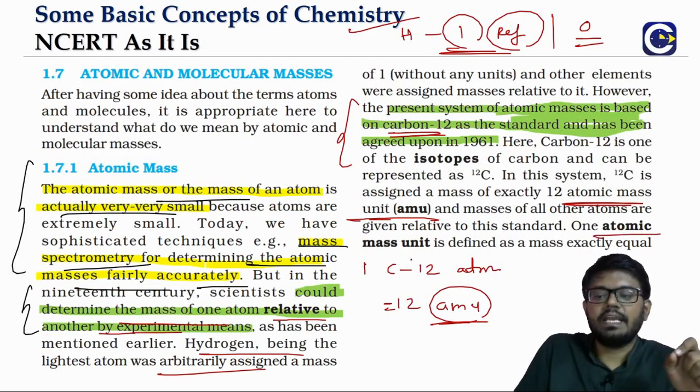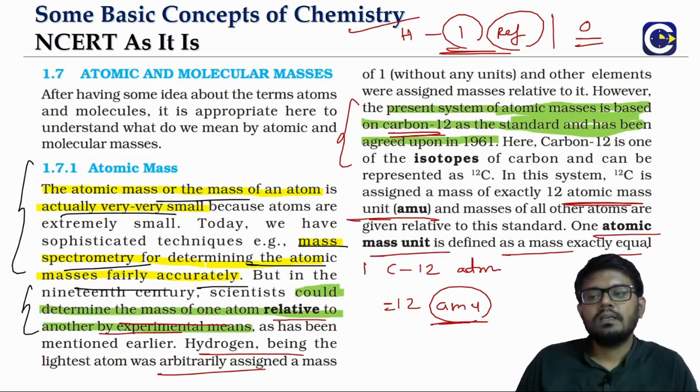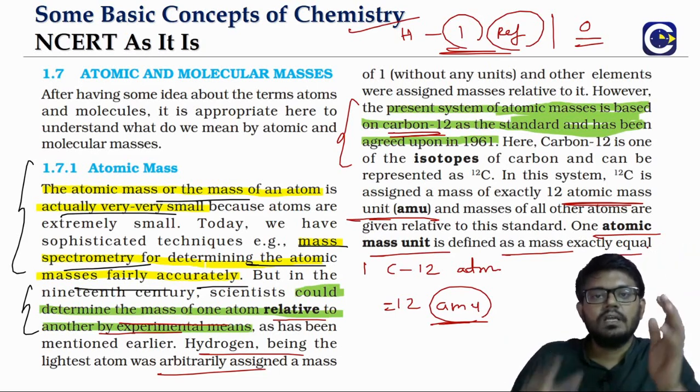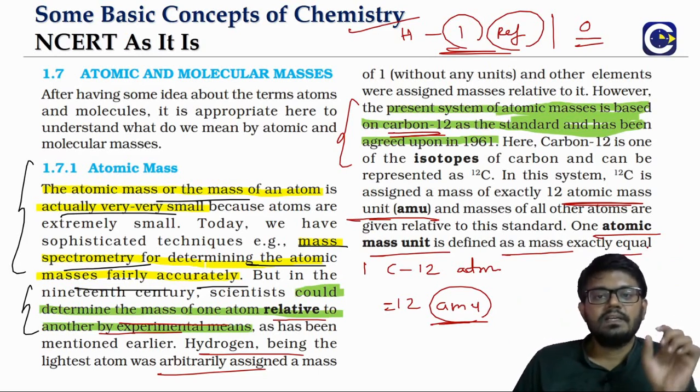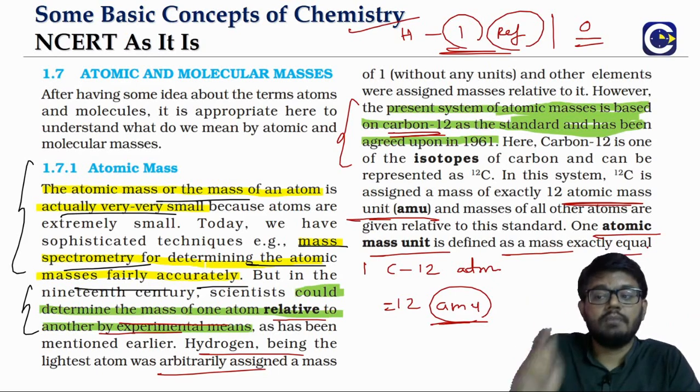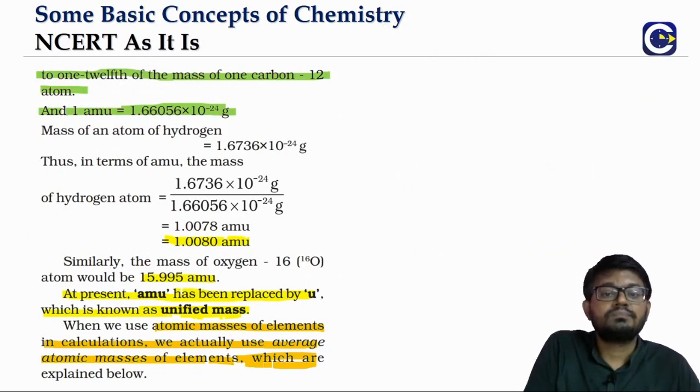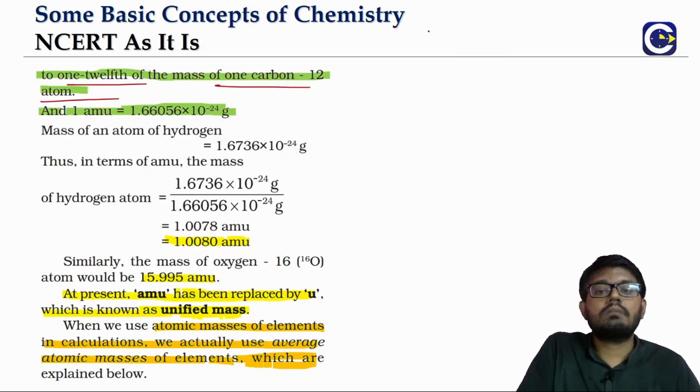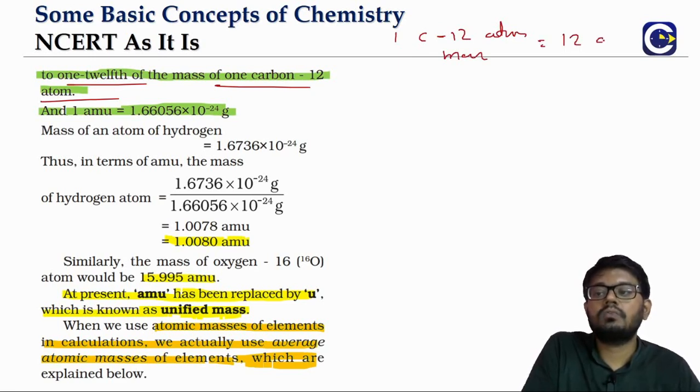By this definition, this is how the reference is fixed. As I said, initially they were using hydrogen and oxygen as the reference, but later this changed to carbon. Now with carbon as a reference, the reference unit for mass, AMU, is defined this way: the mass of one carbon 12 atom is taken to be 12 AMU. So one atomic mass unit will be 1/12 of the carbon 12 atom. One carbon 12 atom mass equals 12 AMU, so bring the 12 to this side, and 1/12 of the carbon 12 atom mass is equal to 1 AMU.